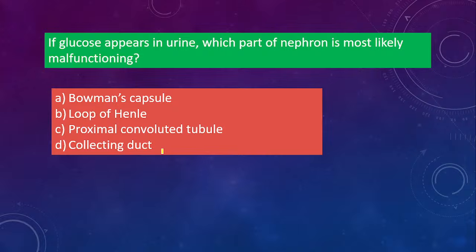And remember the structure of the nephron. Okay, it's very important. You should study the structure of the nephron well, with labeling. So you should know where the Bowman's capsule is, where the loop of Henle is, where the PCT is, the proximal convoluted tubule, and the collecting duct. So the correct answer is option C, that is PCT, the proximal convoluted tubule. Not A, it's not Bowman's capsule. It is the proximal convoluted tubule. That's where the glucose exchange or the sugar exchange takes place, okay.